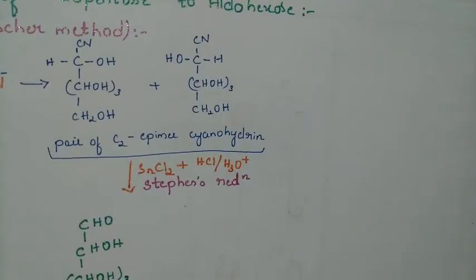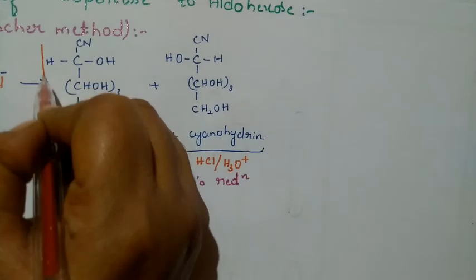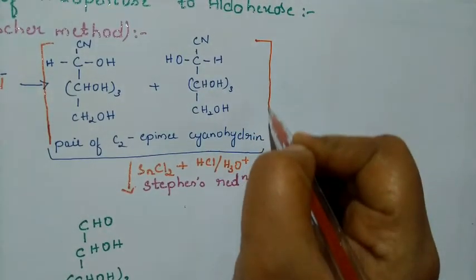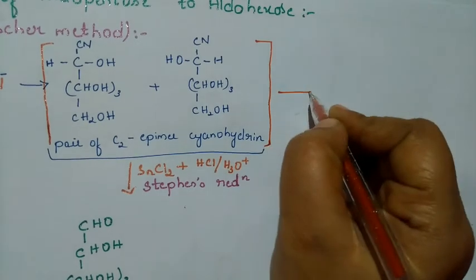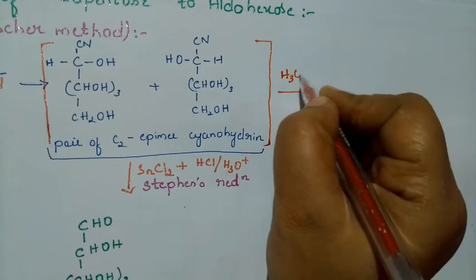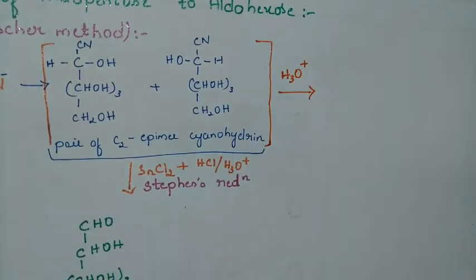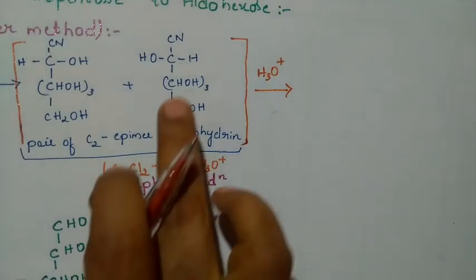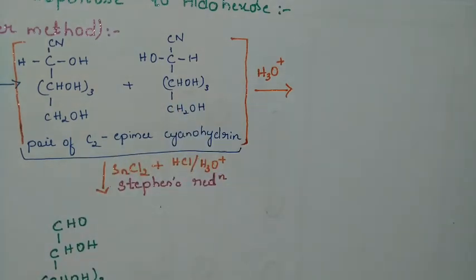The next method: this is the epimer mixture we found. If it undergoes acid hydrolysis, H3O plus, that is H plus and H2O, in the presence of an acid, then what happens to this compound?